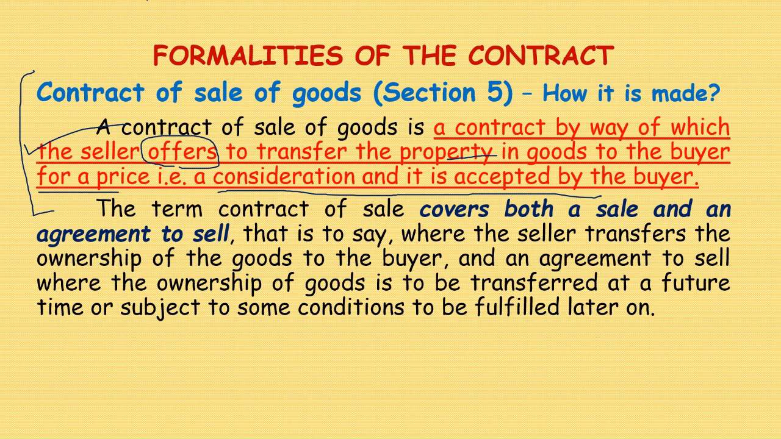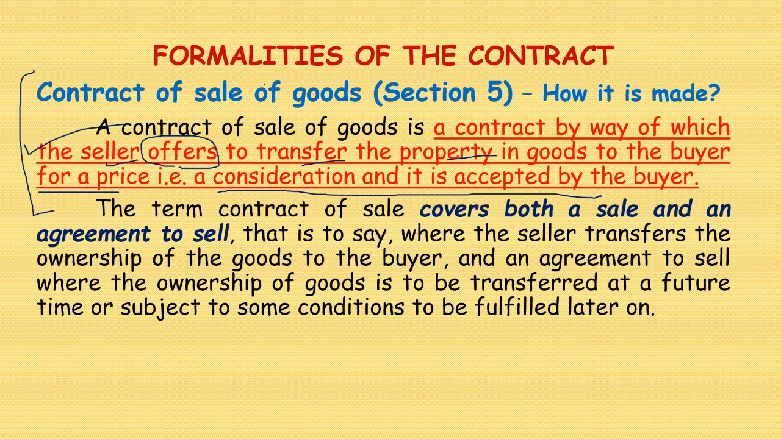As per section 5 of the Sale of Goods Act, a contract of sale of goods is a contract by way of which the seller, the person who intends to sell, offers to transfer the property in goods to the buyer for a consideration, and it is accepted by the buyer. This is how a contract of sale of goods is made.